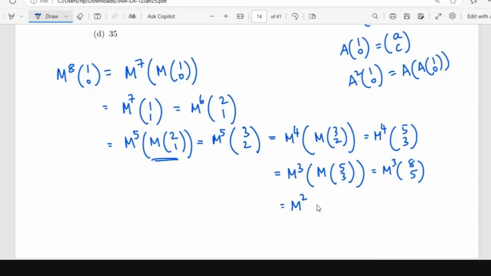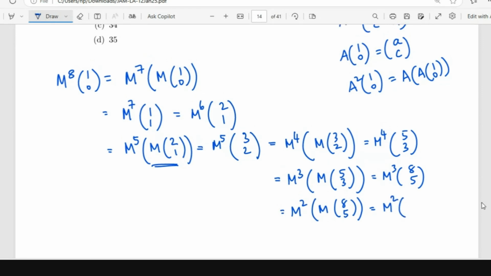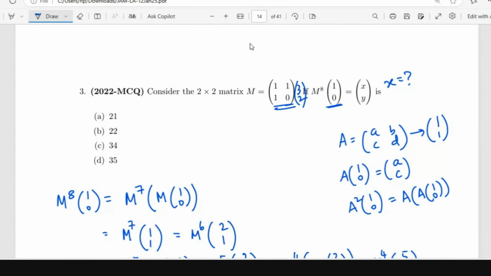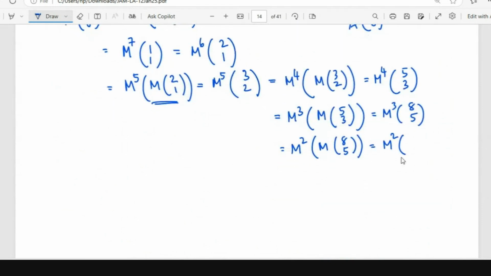Again, this will be M squared times (13, 8). This will be 13. It's a recursive equation. We are just adding components. What M does to a vector is: (x, y) goes to (x plus y, x). You add both the components, and for the second component, it is the first component of the vector. Once you understand that, it's still easier. So (13, 8) and then M times (21, 13).